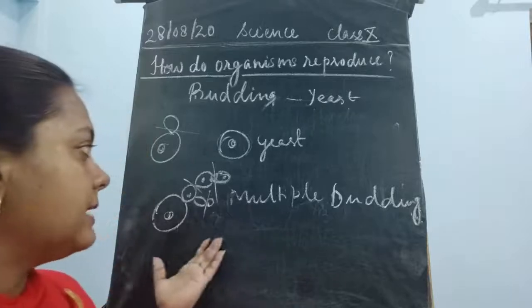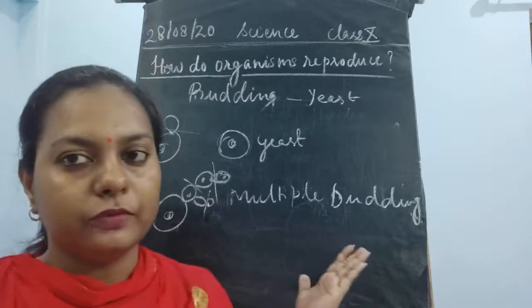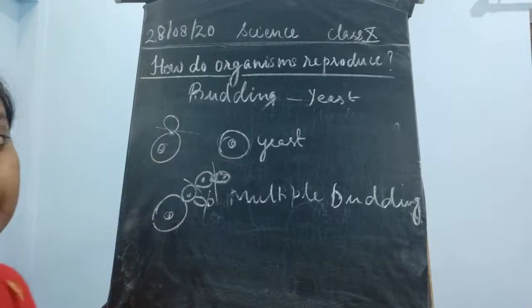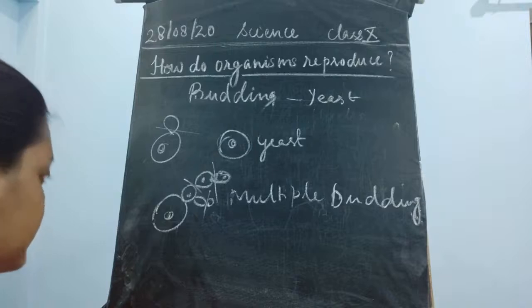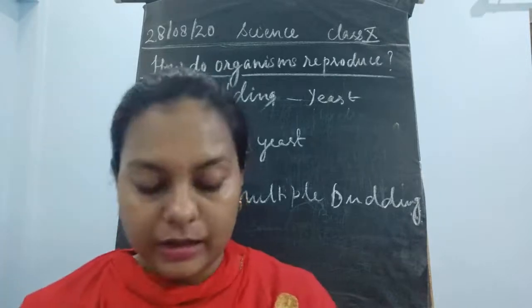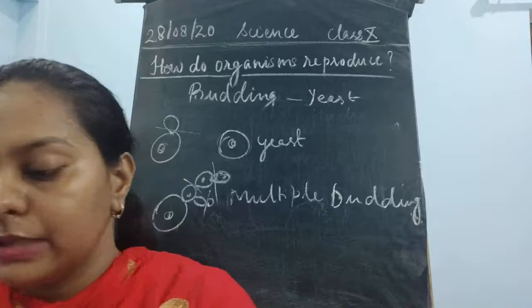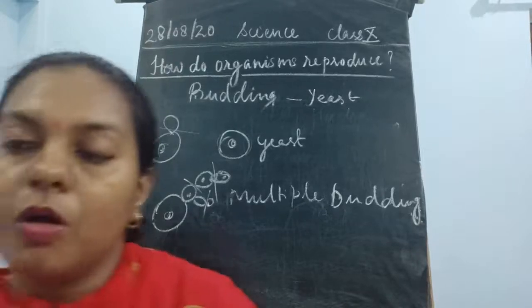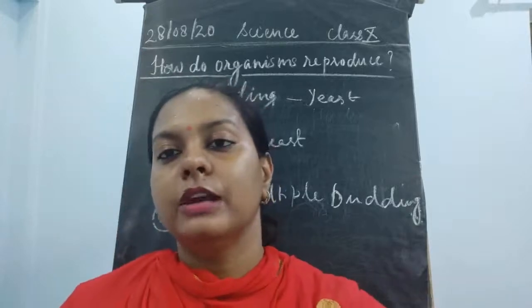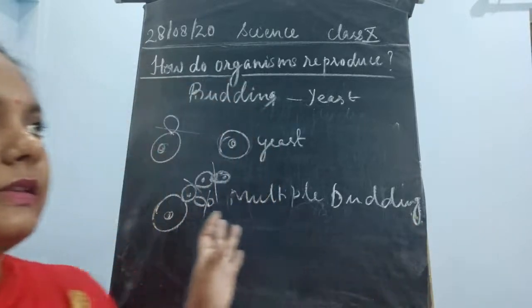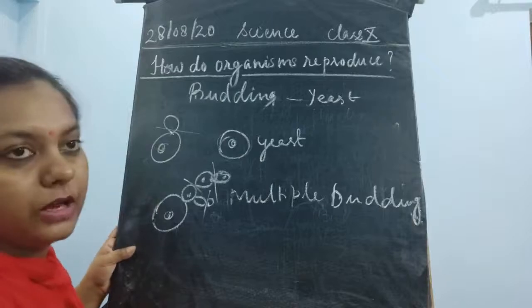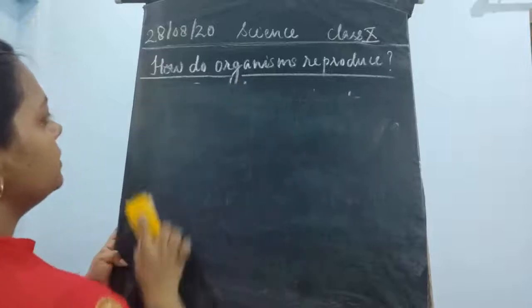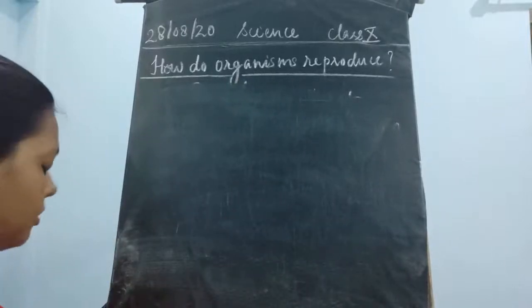Now, both multiple budding and single budding could take place in one single yeast, and it could undergo both types of budding, children. Okay, so the examples where you can see budding are hydra and yeast. These are the two common examples, an animal and a plant, that undergo the asexual mode of reproduction, which is budding. This is the second type of asexual reproduction.